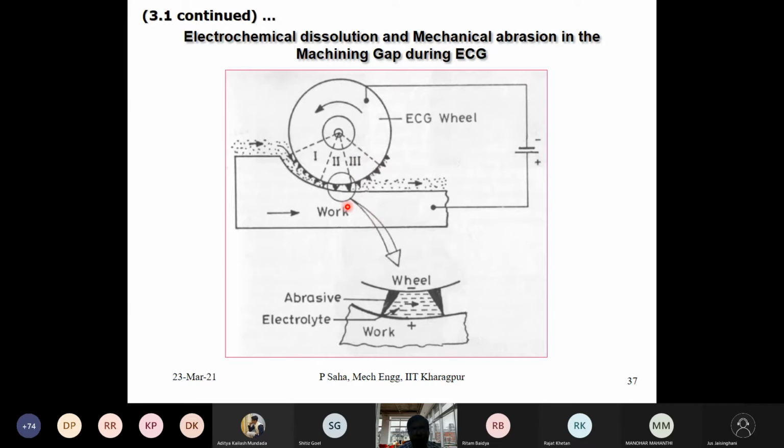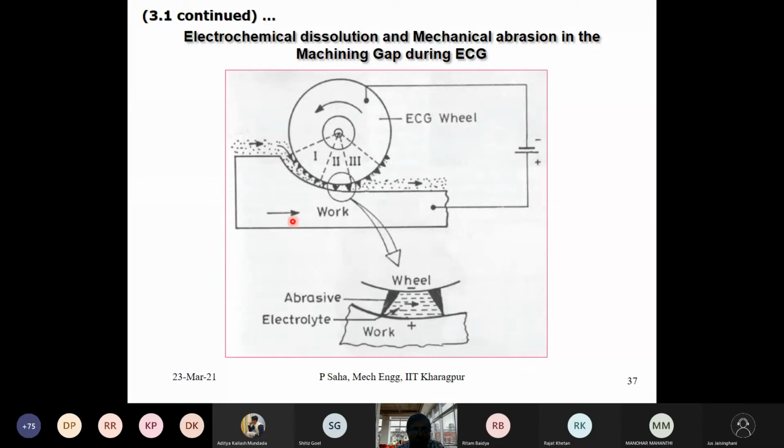In one go, this much depth of cut is given, and the work is moving from left to right. The job is connected to the DC source, positive terminal, and the metallic wheel is connected to the cathode, negative terminal.